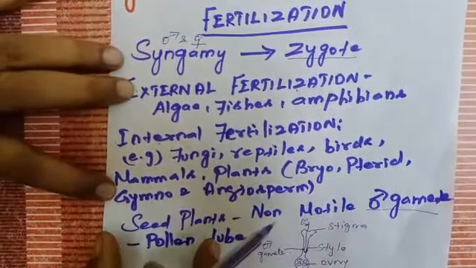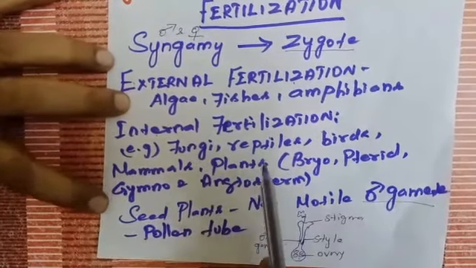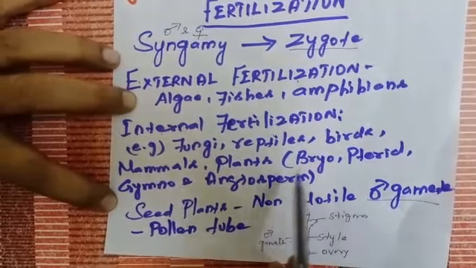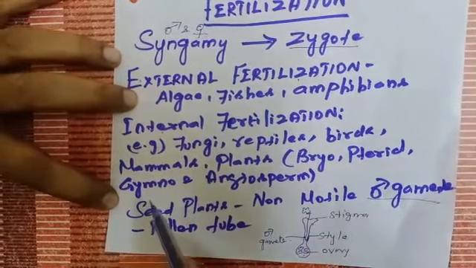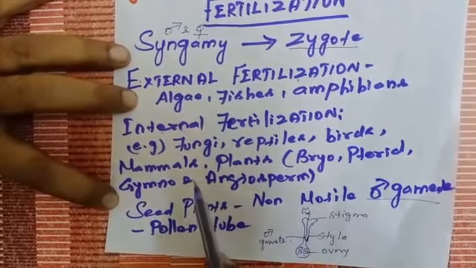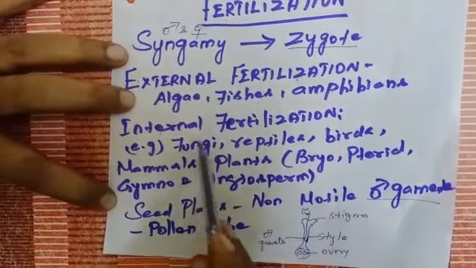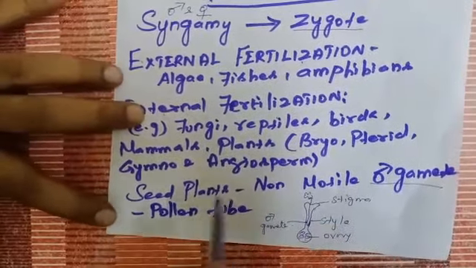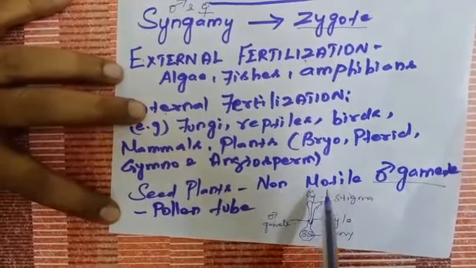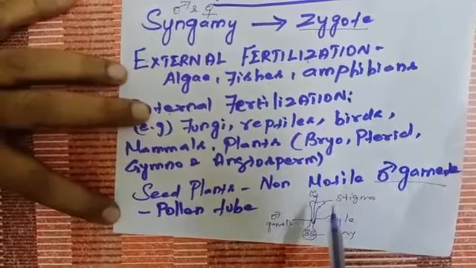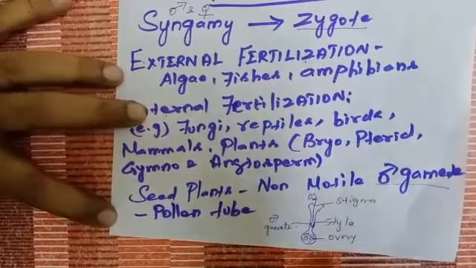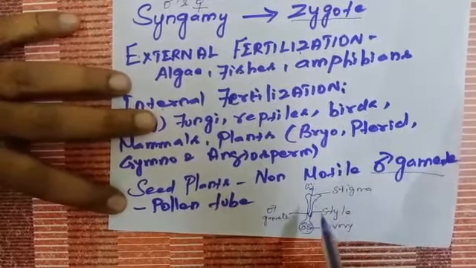Next one is internal fertilization. Examples: fungi, reptiles, birds, mammals, and plants such as bryophytes, pteridophytes, gymnosperms and angiosperms. Fertilization takes place inside the body. So it is called internal fertilization. If we take seed plants, both the male gamete as well as the female gamete are non-motile. Then how is the male gamete transferred to the female gamete? You see this diagram.